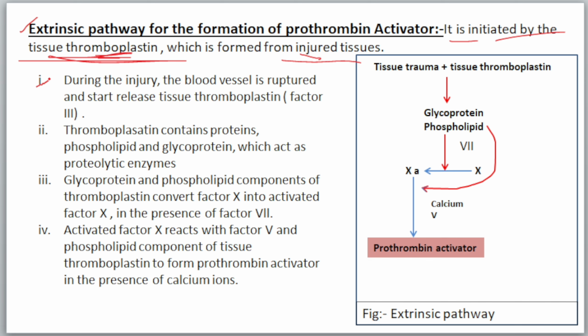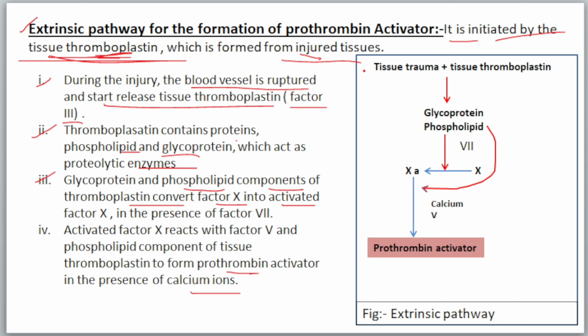So first, during the injury, the blood vessel is ruptured and starts to release tissue thromboplastin, which is factor 3. The thromboplastin contains protein, phospholipid and glycolipid, which act as a proteolytic enzyme. So this glycoprotein and the phospholipid component of the thromboplastin convert factor 10 into the activated factor 10 in the presence of the factor 7. Then the activated factor 10 reacts with the factor 5 and the phospholipid component of the tissue thromboplastin to form prothrombin activator in the presence of the calcium ion.